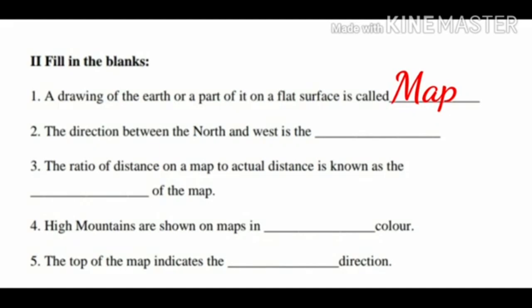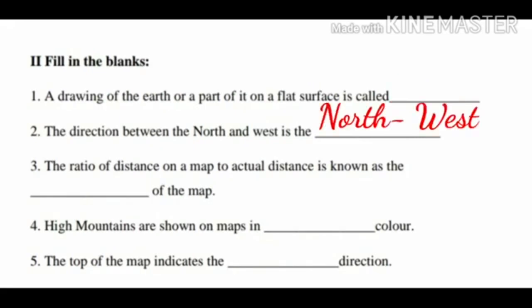Second question, the direction between the north and west is the dash. Children, the direction between the north and west is the dash. Yes, the answer is northwest. Children, the direction between the north and west is the northwest.